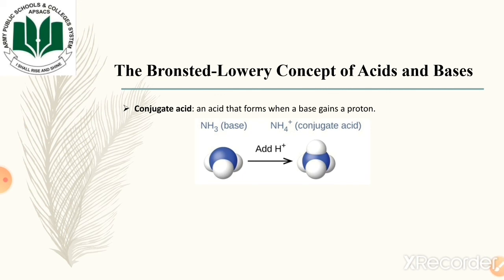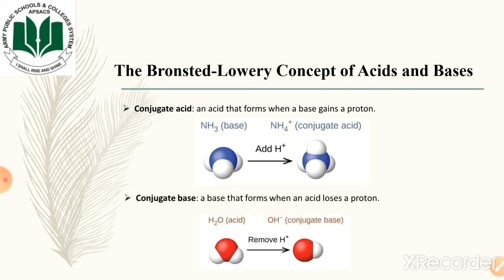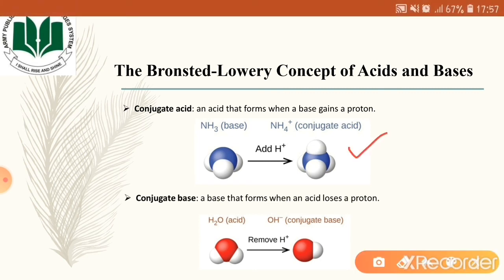Since the ammonia molecule is a base, it accepted the proton and has been converted into ammonium ion. Now this ammonium ion is called the conjugate acid of ammonia base. Similarly, the water molecule is donating a proton and has been converted into hydroxide ion, so hydroxide ion is working as a conjugate base of the water molecule. Why are we considering the ammonium ion as a conjugate acid?